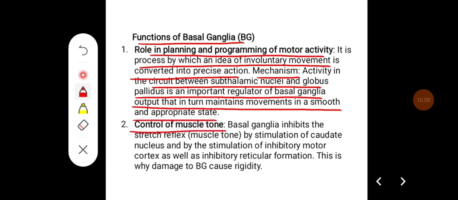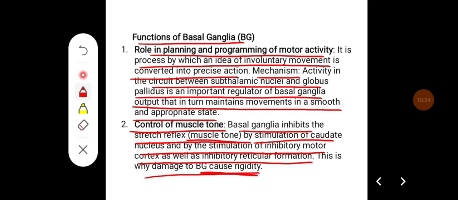Then they help in the control of muscle tone. Basal ganglia inhibit the stretch reflex, that is muscle tone, by stimulation of caudate nucleus and by stimulation of inhibitory motor cortex as well as inhibitory reticular formation. This is why damage to basal ganglia causes rigidity.